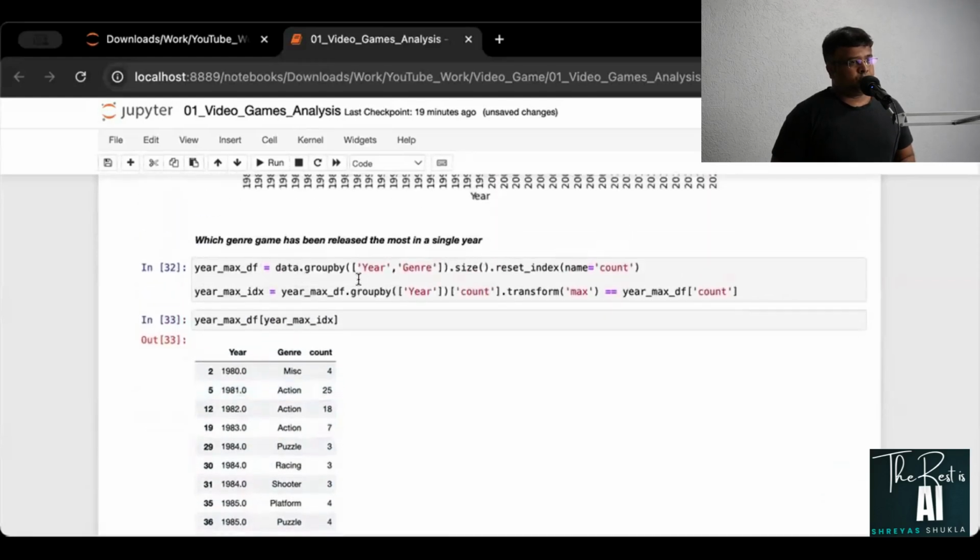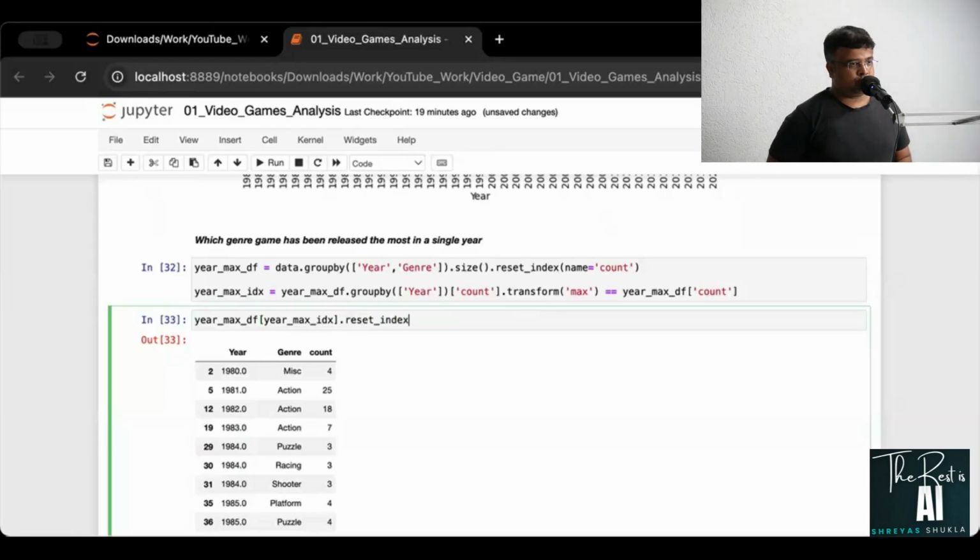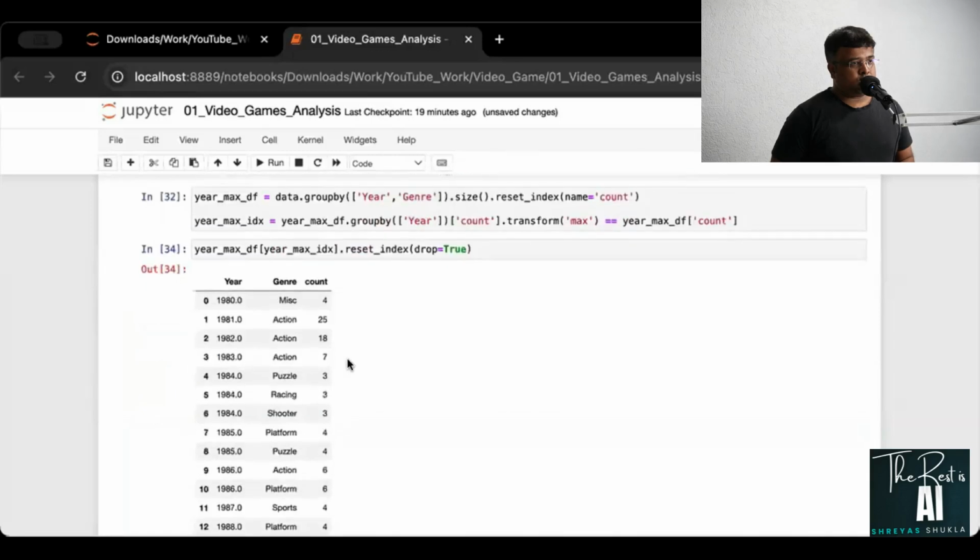Now I'll say that I want to reset index now and say drop equal to true. If you do that, you can see that I'm now able to reset the index altogether.